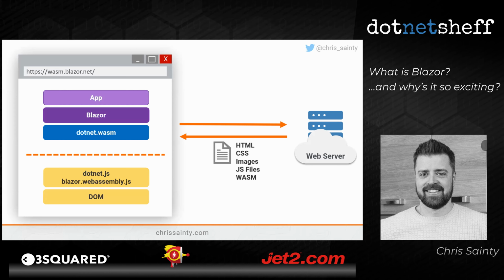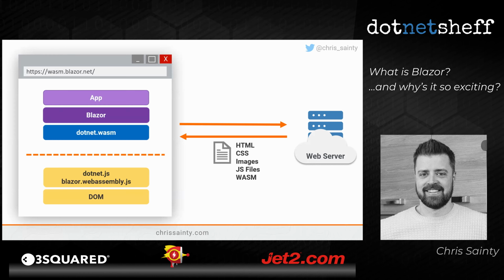So what I want to point out is that on this slide, there's this green line going across the browser. That's just to signify that there's actually two bits to Blazor. There's the stuff that we've just talked about, the WASM side of things, but there's also this bit of Blazor that has a foot in the JavaScript world. And that's important because WebAssembly has an Achilles heel, I guess, for want of a better way of putting it, depending on how you look at it.